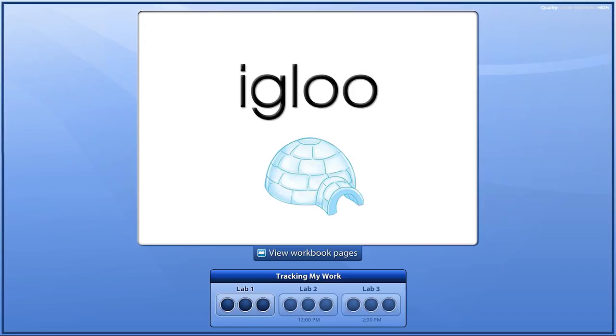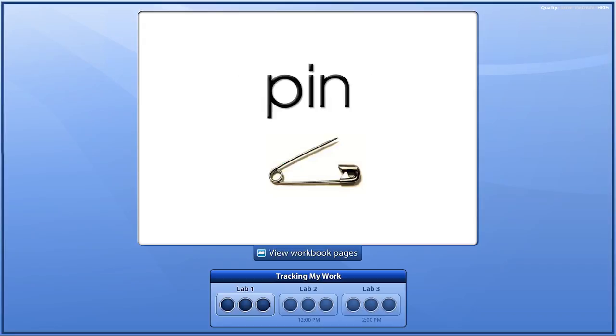Look at the next word picture. Pin. Hear the short I sound in pin. Now I want you to make the short I sound. I. Once more. I. Like in the third word picture.